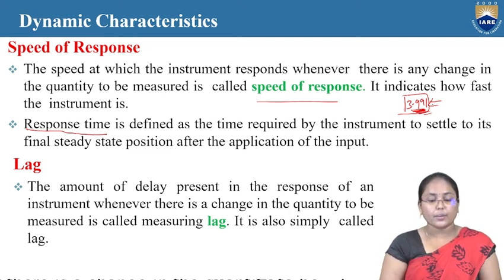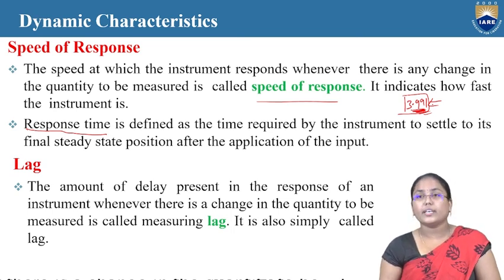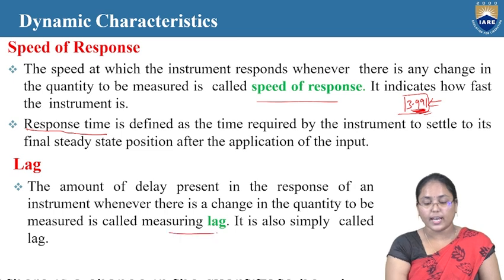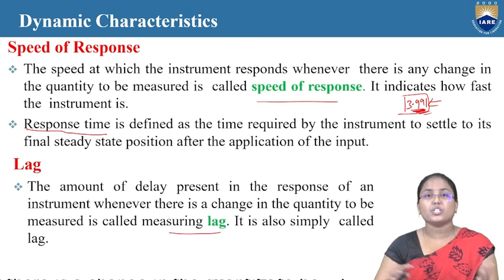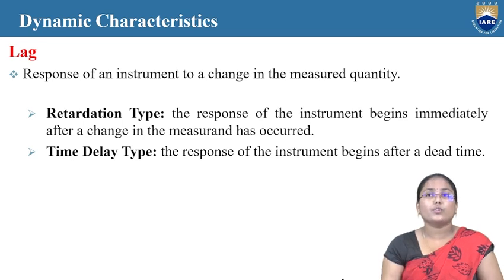And next one is the lag. The amount of delay present in the response of an instrument whenever there is a change in the quantity to be measured is called measuring lag. It is also called lag. Lag means how much delay it is taking in order to make changes in the particular reading process. So lag is of two types, that is the retardation type and the time delay type.